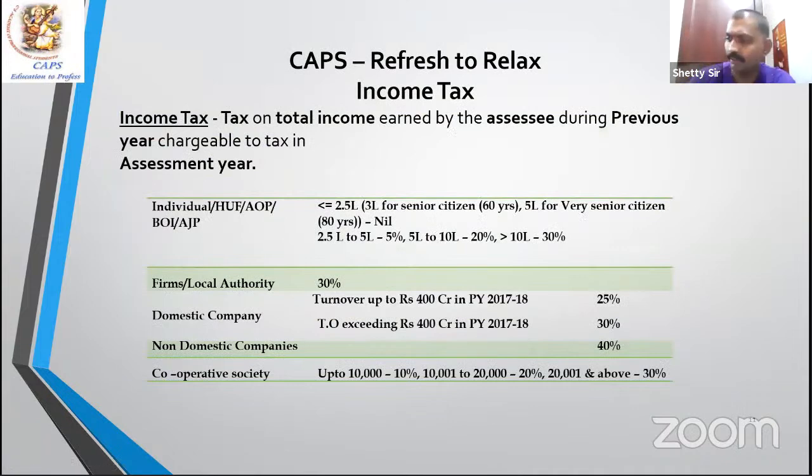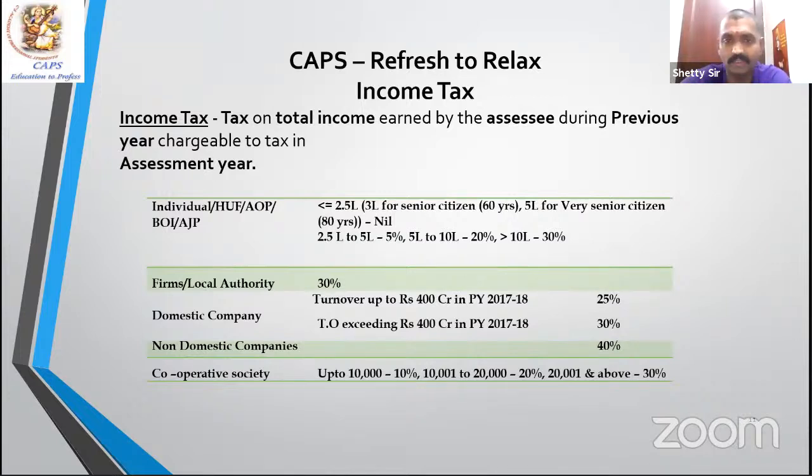Now we'll be going through the very important provisions of taxation. Difficult job, but not impossible for Shetty sir and his students. Income tax is a tax on total income earned by a person during the previous year, chargeable to tax in the assessment year.